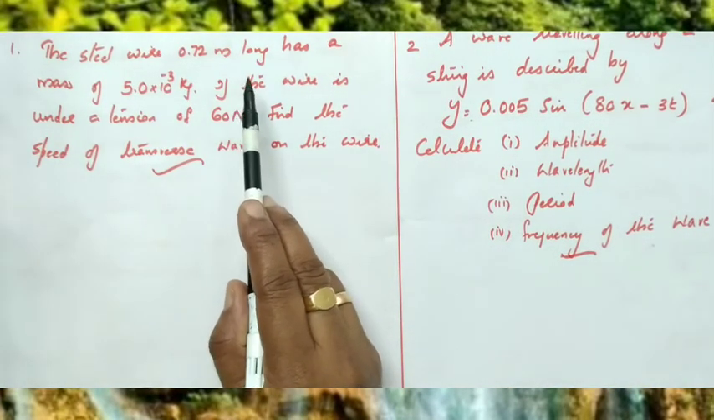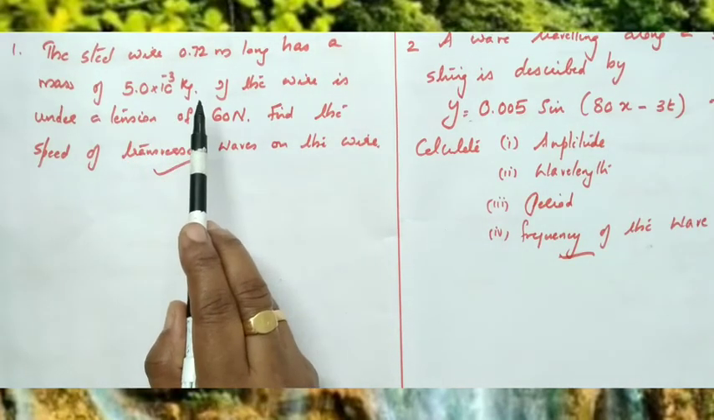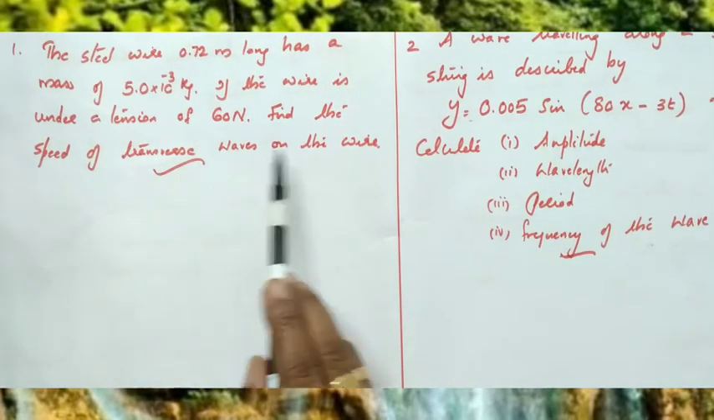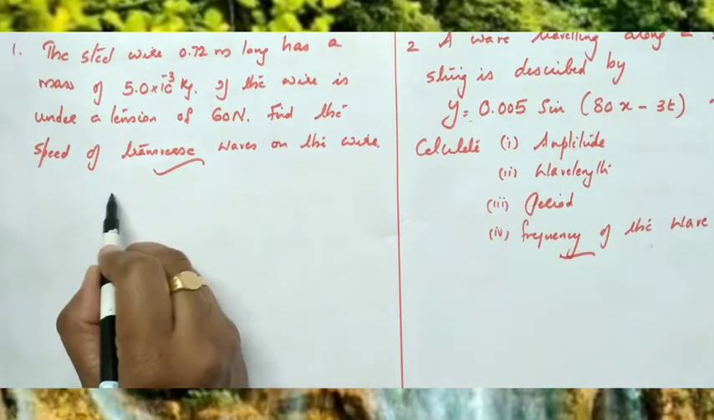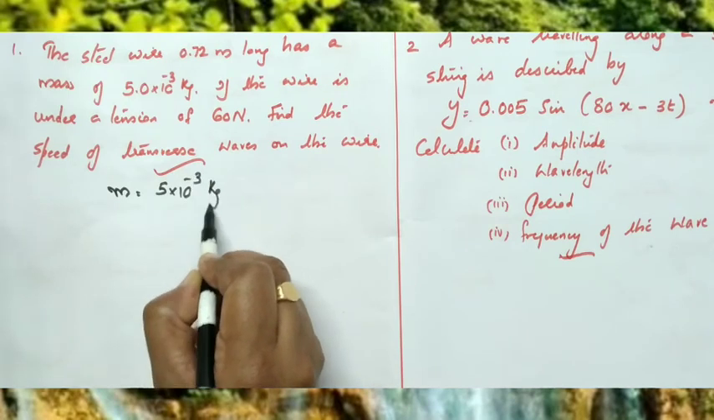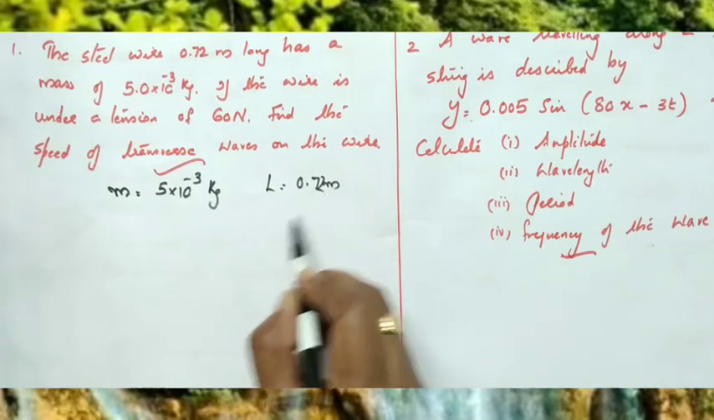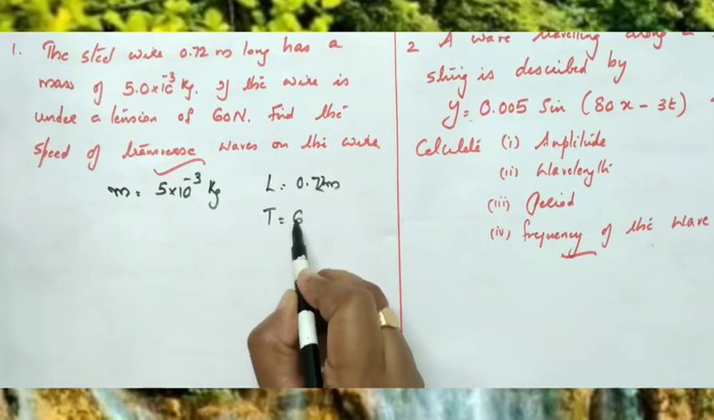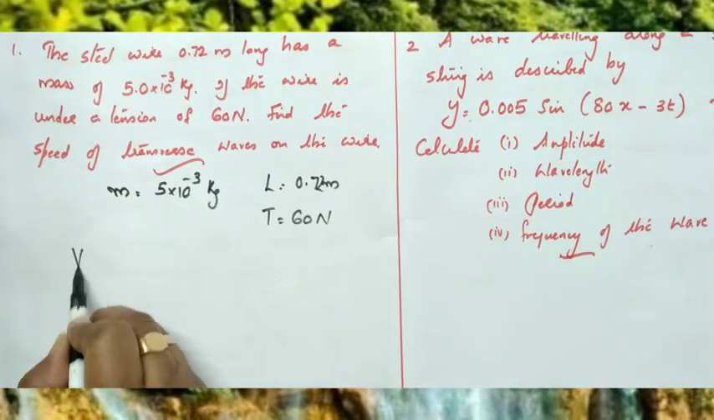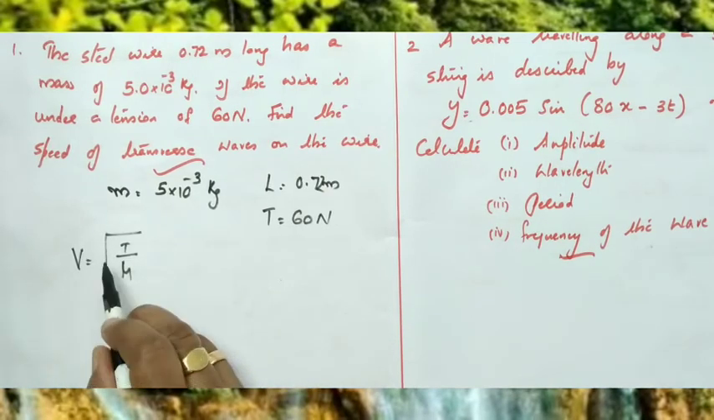A steel wire of 0.72 meter long has mass of 5 into 10 raised to minus 3 kilogram. If the wire is under a tension of 60 Newton, find the speed of transverse waves on the wire. So mass is given, mass is equal to 5 into 10 raised to minus 3 kilogram. Then length is given, 0.72 meter, then tension is also given as 60 Newton. We know the velocity of transverse wave on a stretched wire is v equal to root of T divided by mu. Isn't it? Velocity v equal to root of T by mu.